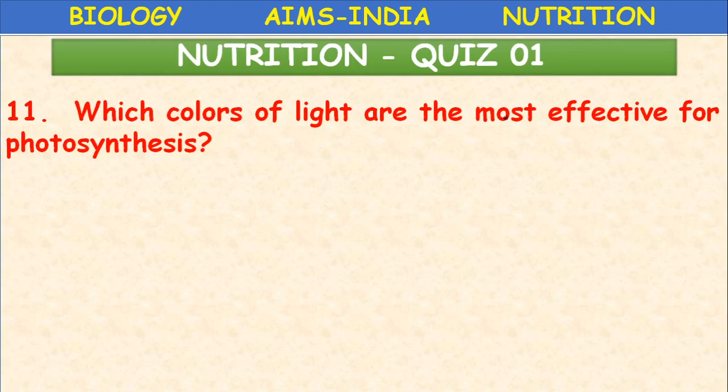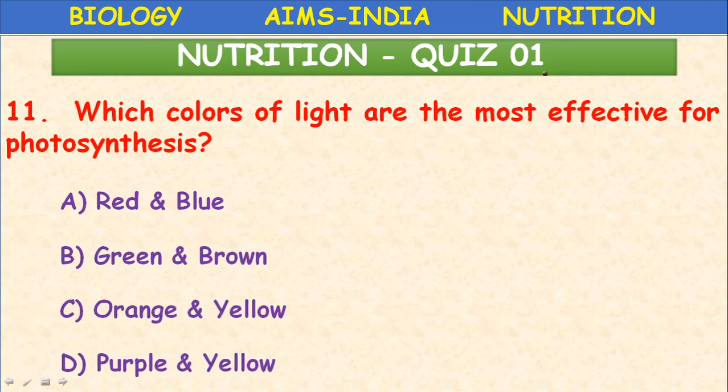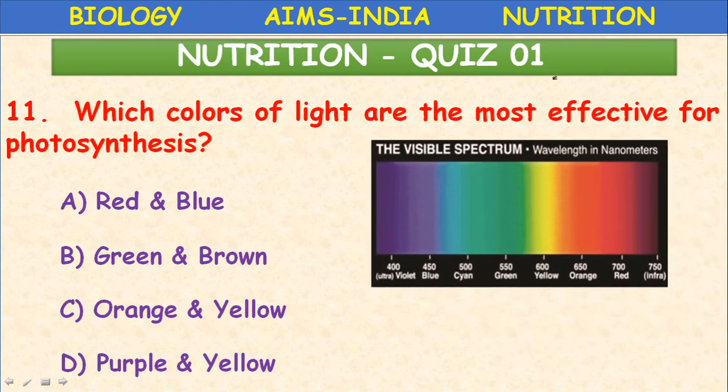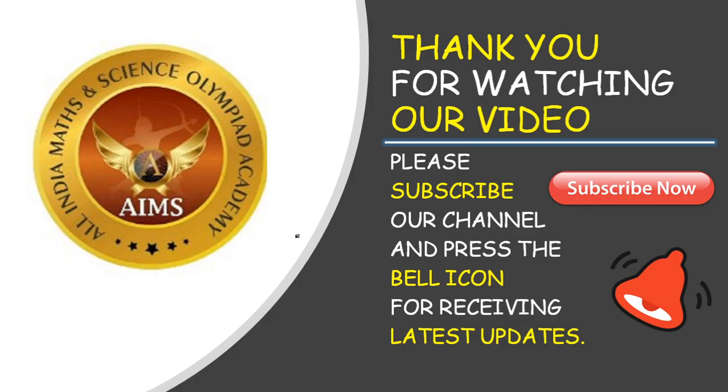So which colors of light are the most effective for photosynthesis? Scientists conducted experiments and revealed that in red and blue light, this is the visible spectrum, the wavelength is mentioned in nanometers. 400 to 700 nanometers, this is the visible region. This light is used for photosynthesis, among which the red and blue light is most effective for photosynthesis.